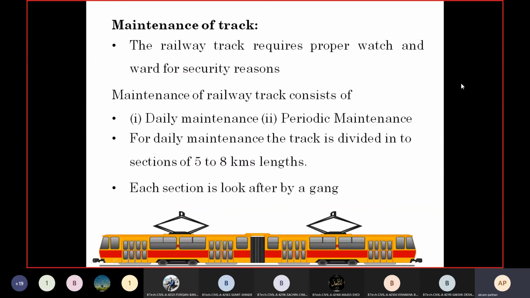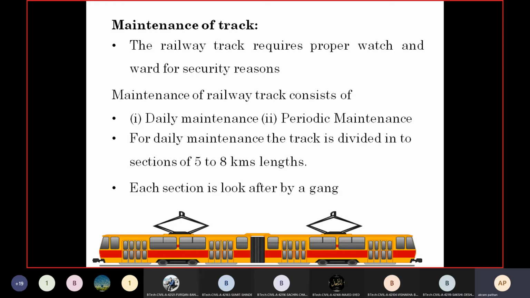Then after completion, one of the important things we should keep in mind is the maintenance of the track. The maintenance of the track after completion is also equally important. The railway track requires proper watch and ward for security reasons. Okay.